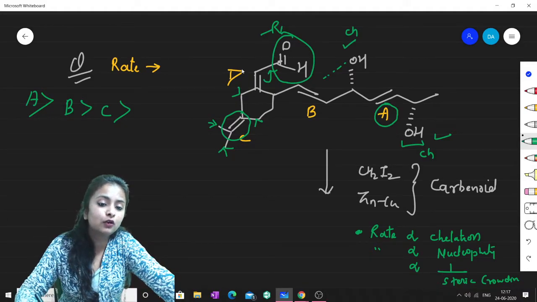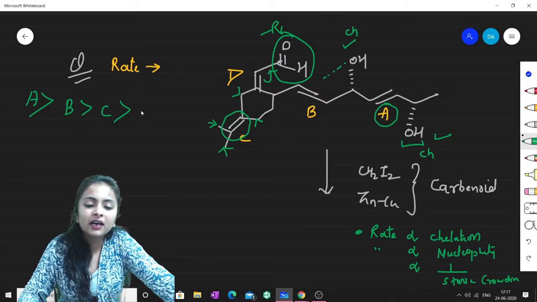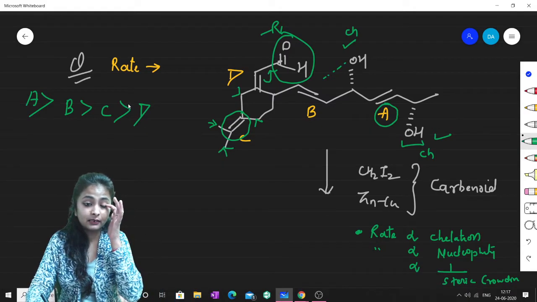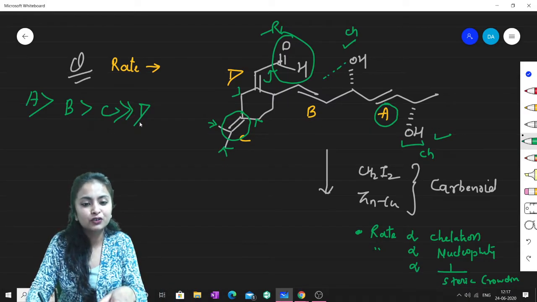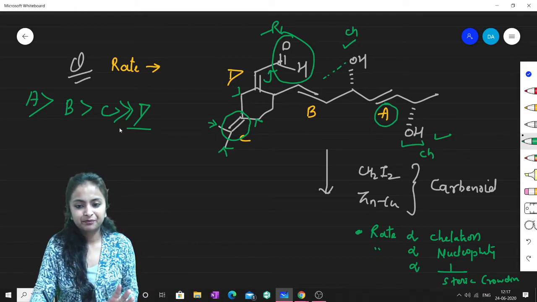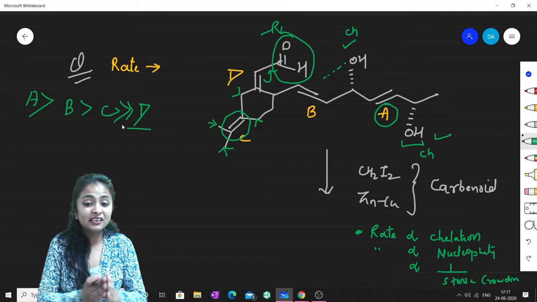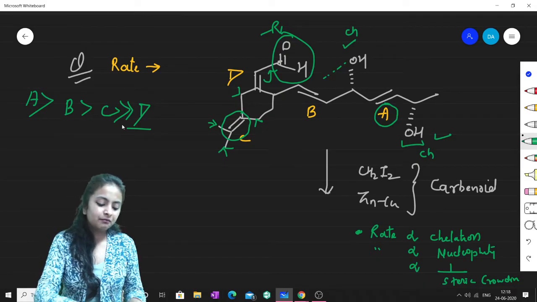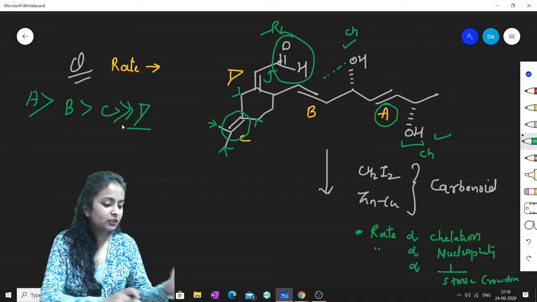Thereby this double bond will not get involved in the cyclopropane formation. So this will be D. So I hope you must have understood. In fact, I must write that it is next to impossible to form the product D, because the alkene itself is not available. It is in conjugation with the CHO group. Am I clear? So I hope this question is very much clear to you all.